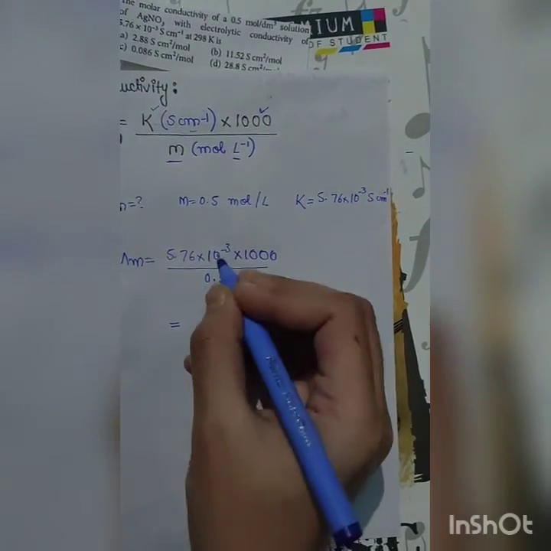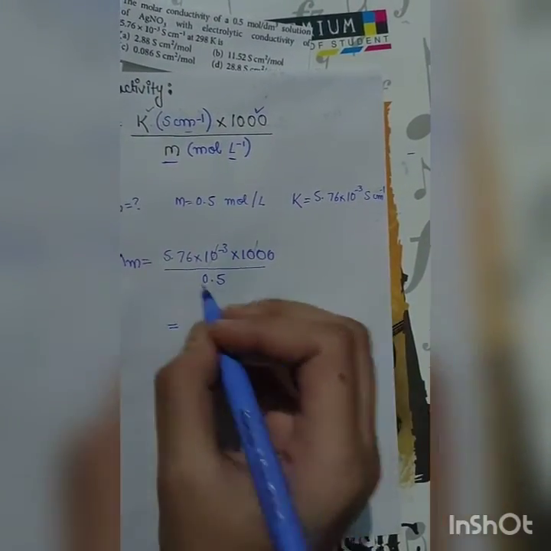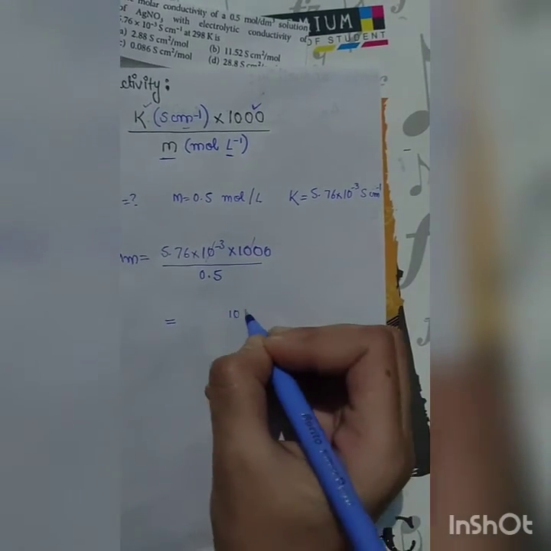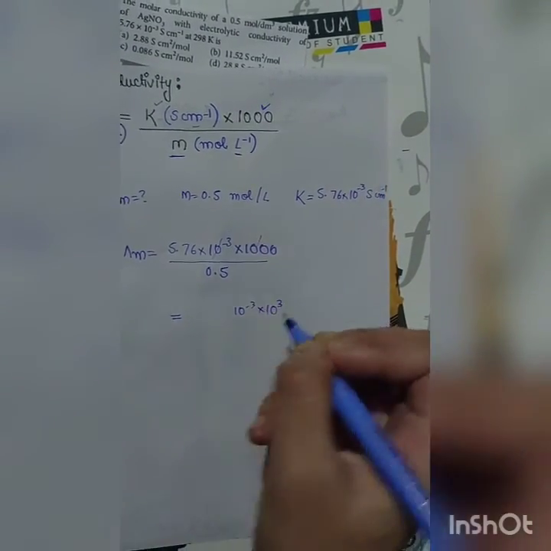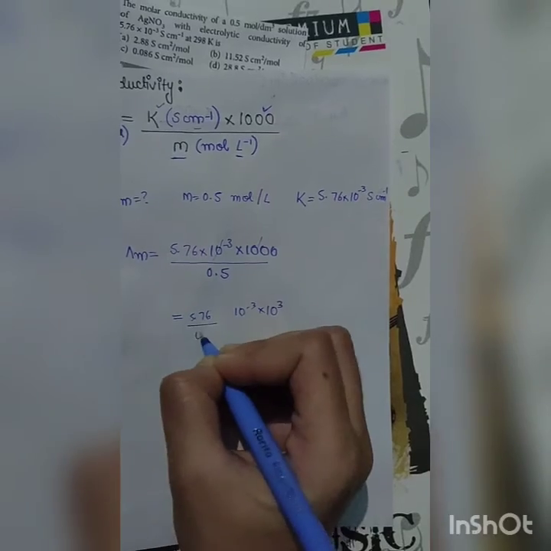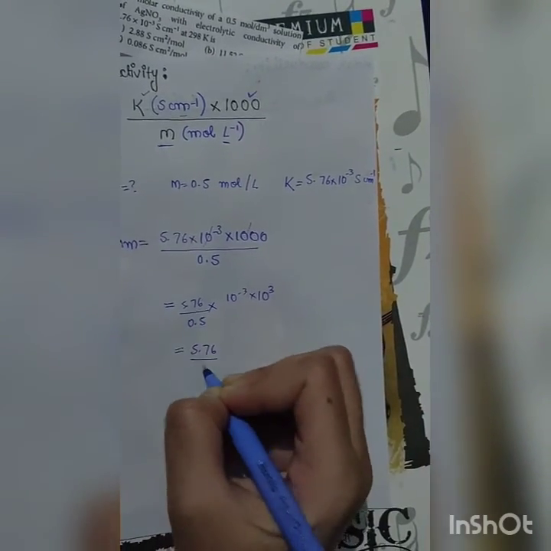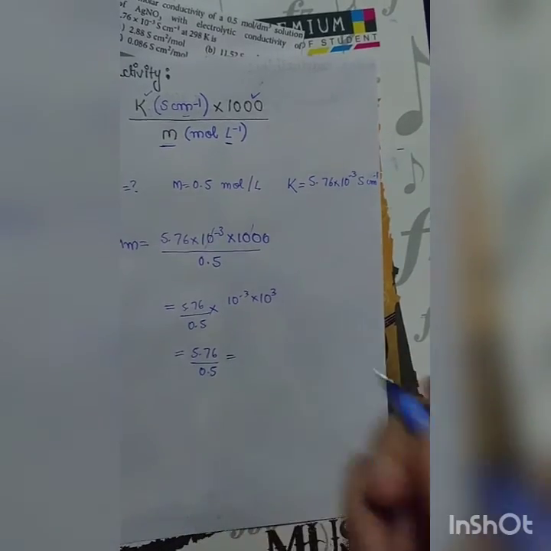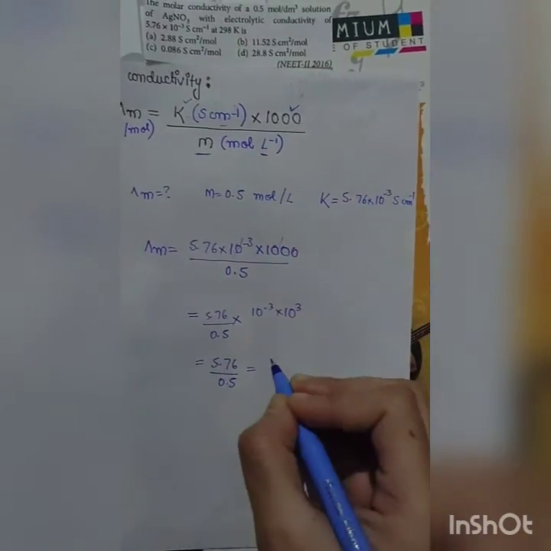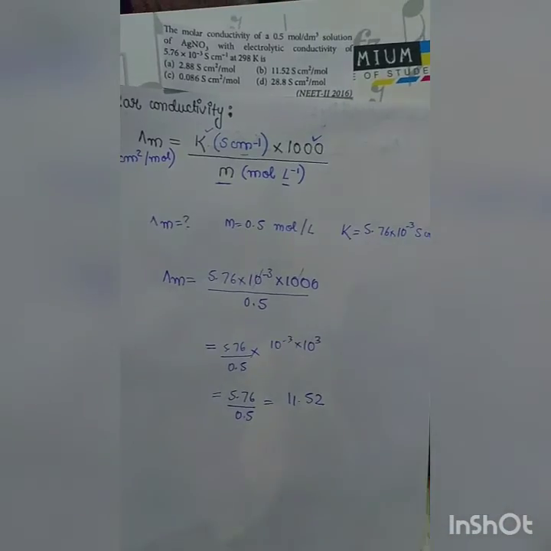Now if we solve this, this and this will get cancelled, because this is 10 raised to the power minus 3 and this is 10 raised to the power 3. Bases are same, powers will get added. So minus 3 plus 3 is 0. Anything raised to power 0 is 1. So if we solve this, we will get 11.52, which is given in option B.